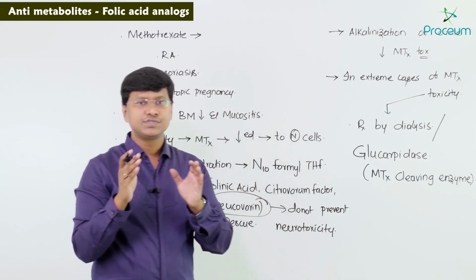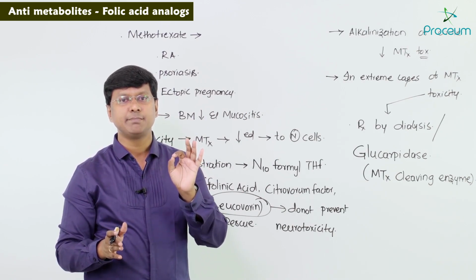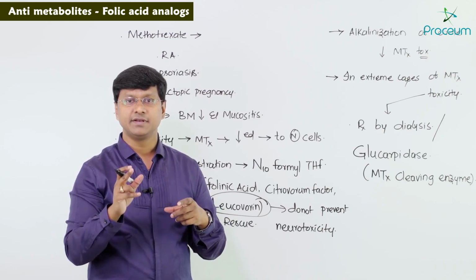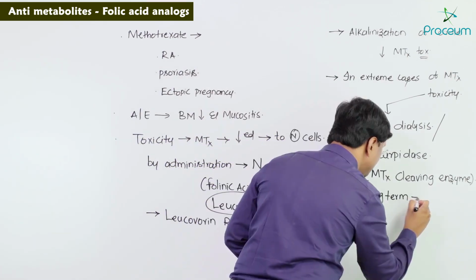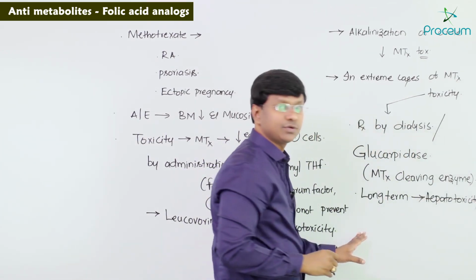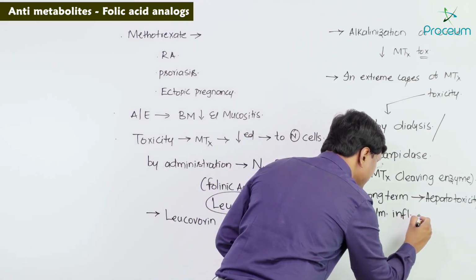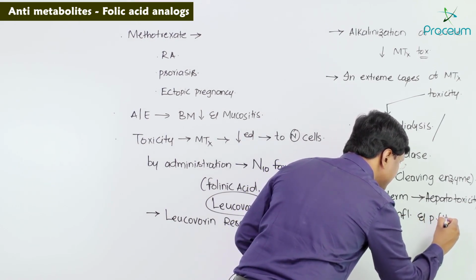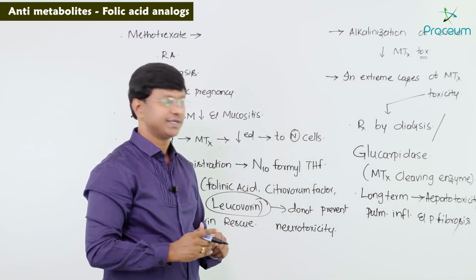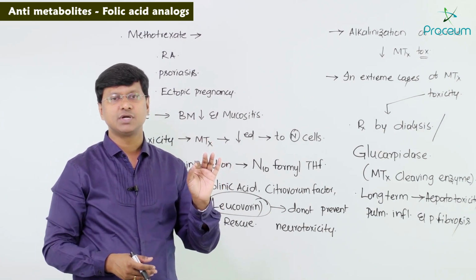Next, when you use methotrexate for the long term, long-term use of methotrexate may lead to hepatotoxicity, pulmonary infiltrates, and even pulmonary fibrosis. Long-term administration is associated with hepatotoxicity. It is associated with the development of pulmonary infiltrates as well as the development of pulmonary fibrosis.